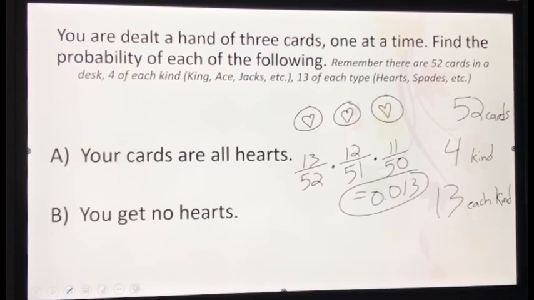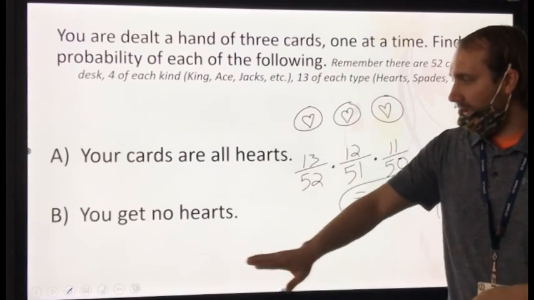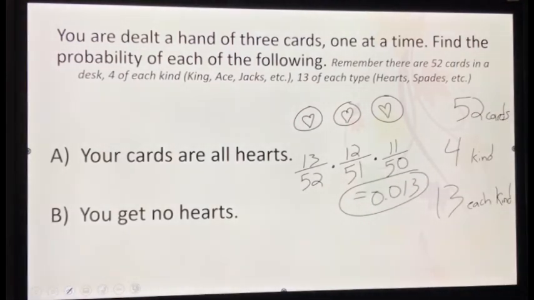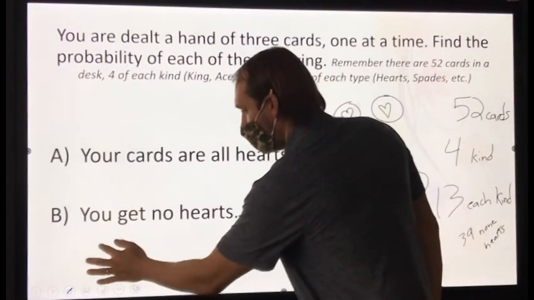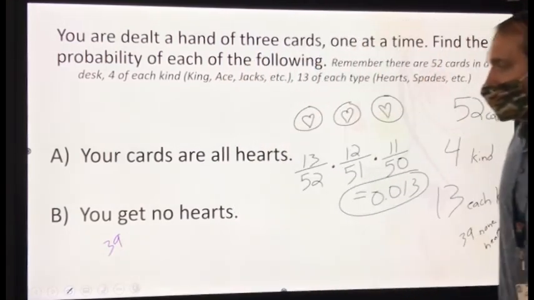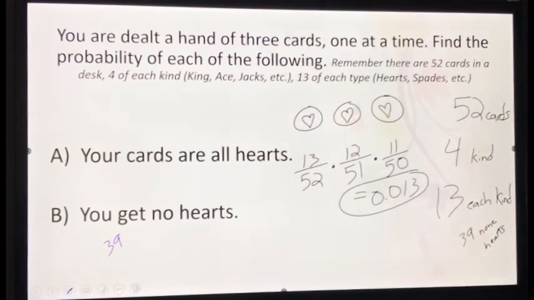Now, I'm going to give you a moment. See if you can figure out my probability of getting no hearts. We said that given that there are 13 hearts in a deck, there must be 39 cards that are not hearts. So what is the probability of my first card not being a heart? 39 over 52.